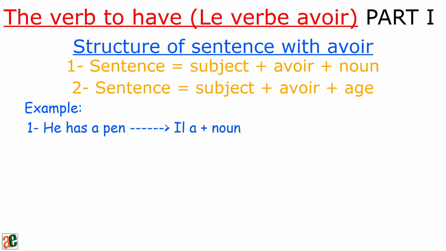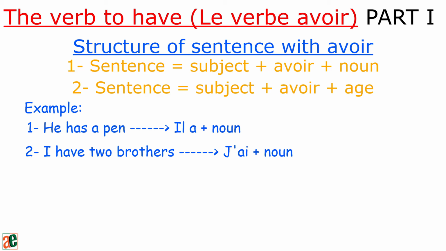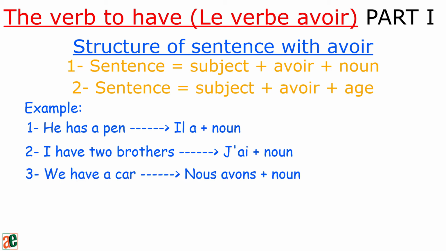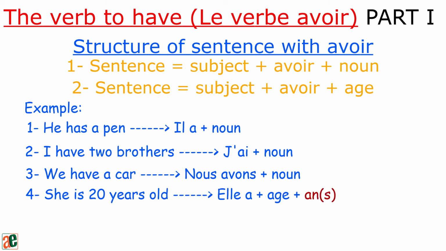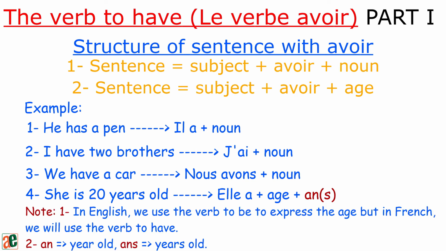Il a plus noun. I have two brothers. J'ai plus noun. We have a car. Nous avons plus noun. She is 20 years old. Elle a plus age plus ans.